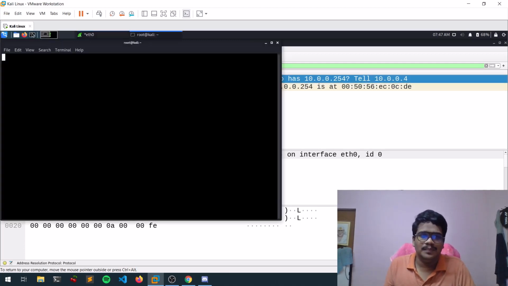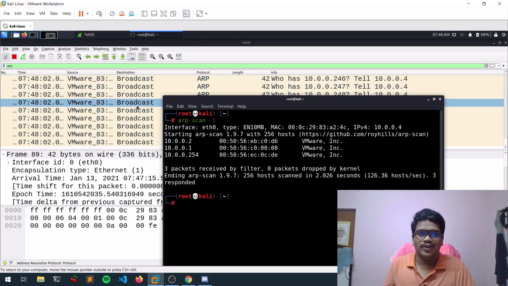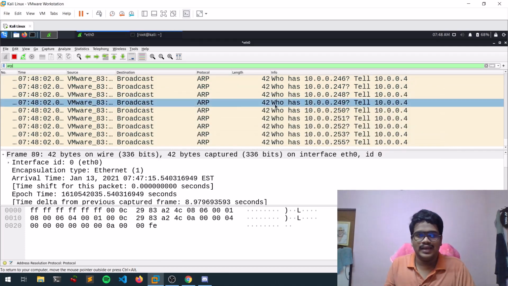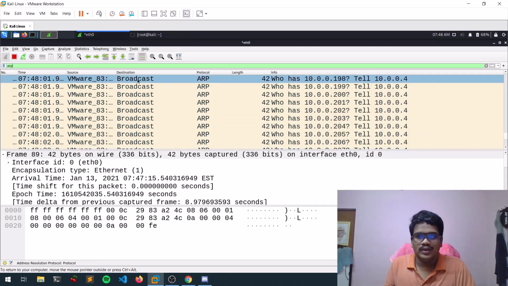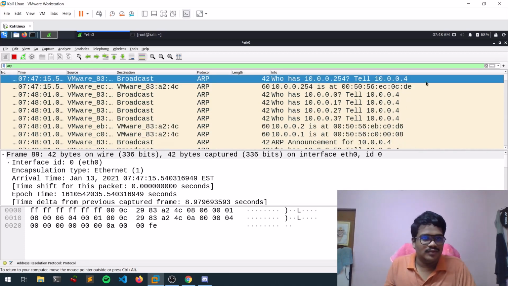So let's run a simple thing. Let me run an ARP scan, guys. So you can see some traffic going on over here, guys. Since we ran an ARP scan, it is looking for almost all the things. Like we got a bunch of packets over here, guys, okay.